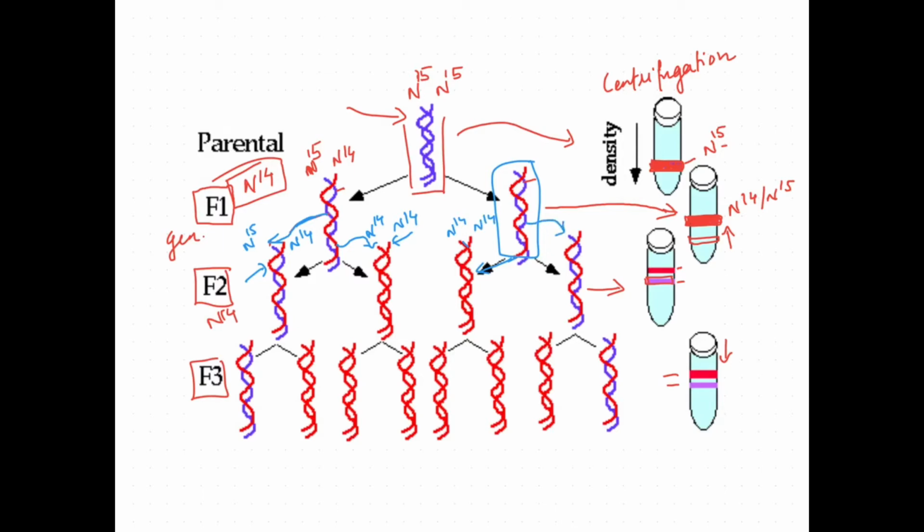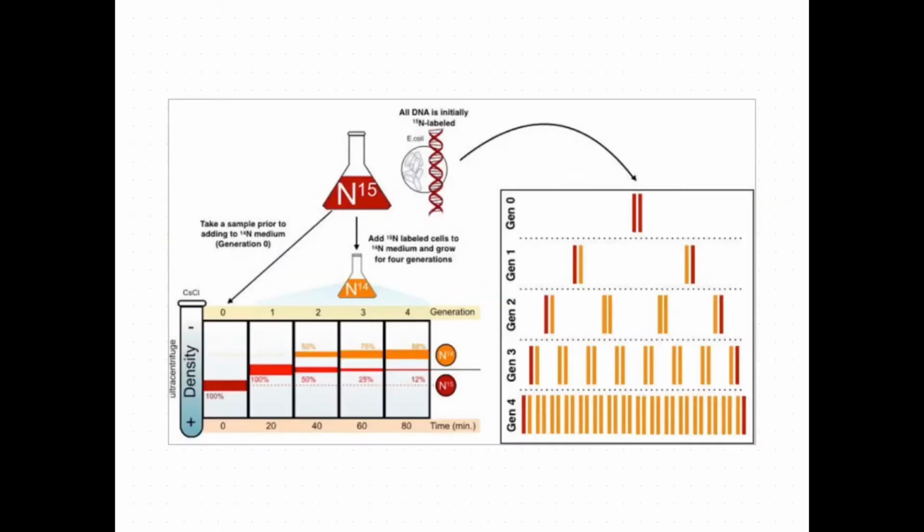Here this will go to the next generation where this will be N15 and N14. So you can find that there are two N14 DNAs and two hybrid DNAs. So they got two bands, one band at the position of the N14 N15 hybrid and another at N14, which will be lighter, and this pattern would continue in the following generations. So through this they proved that DNA replication is semi-conservative.